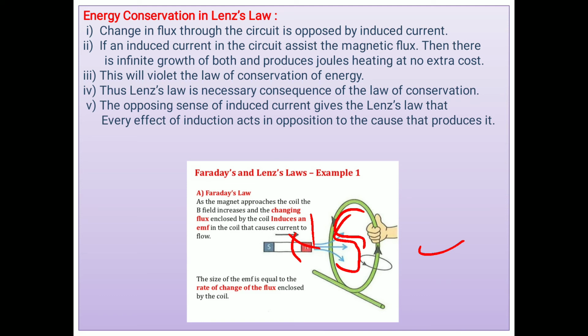That means no energy is created by itself. It is only transferred from one form to another form. Simple rule: give some, take some. To move the magnet, some work is done, and this work is converted into electric energy. And as current is set up, heat energy is generated. But if the opposite is true, then what happens? No extra cost, we get heat energy or electric energy in the coil, and it violates the law of conservation of energy.